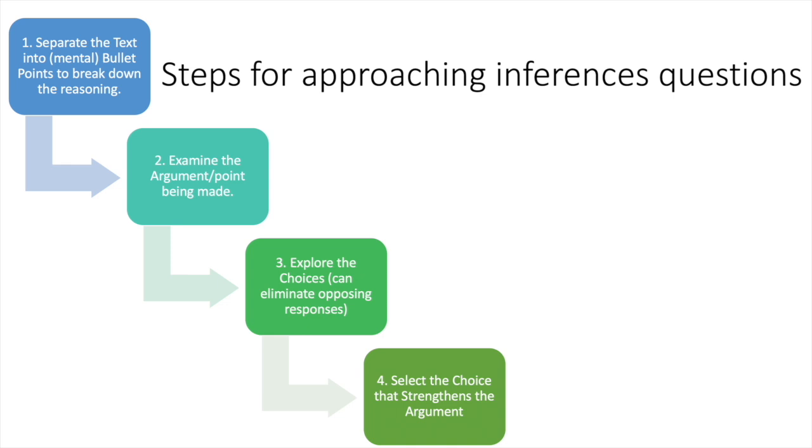But this is where the fourth step is really important, because if you're in between two, you select the choice that specifically and directly strengthens the argument and references the main point that's being made in the text. So step 4 is really tied to what you get out of step 2.